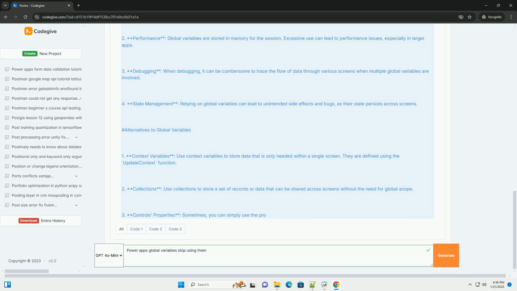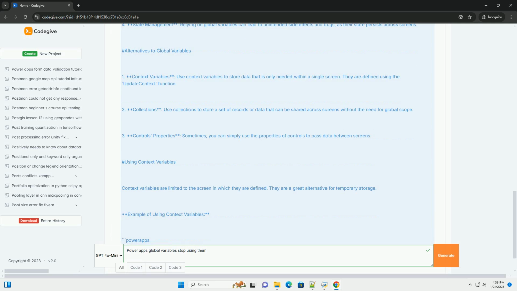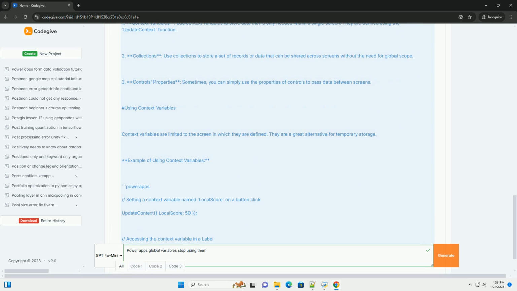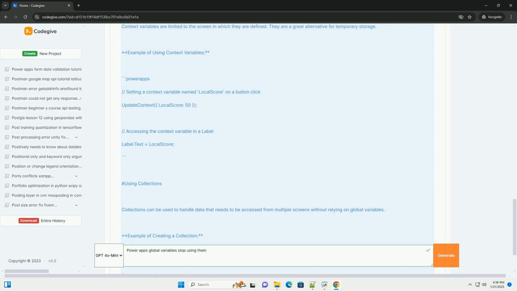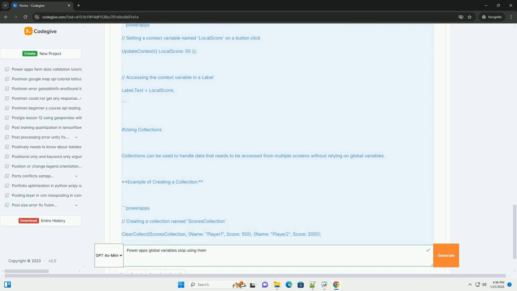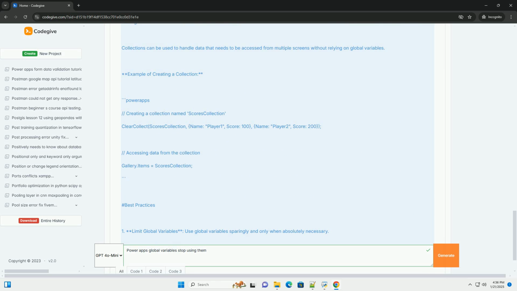However, relying heavily on global variables can lead to code that is hard to maintain and debug. In this tutorial, we will discuss why you might want to limit the use of global variables and explore alternatives, along with code examples. What are global variables?